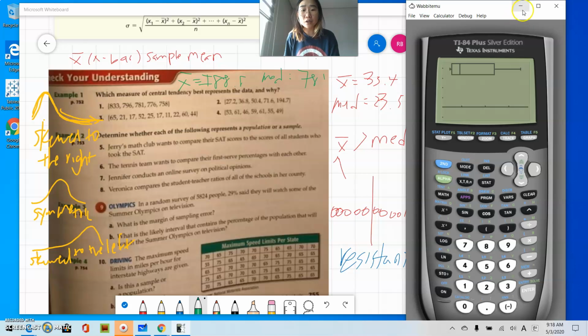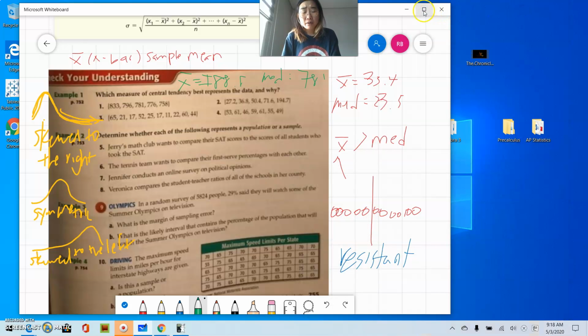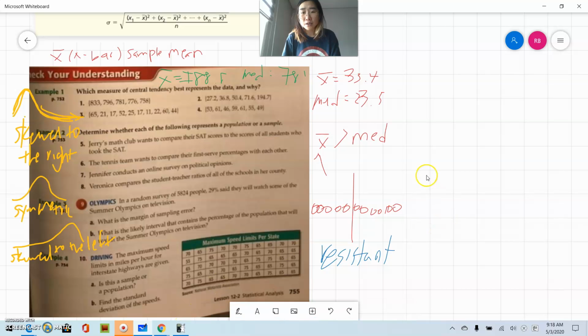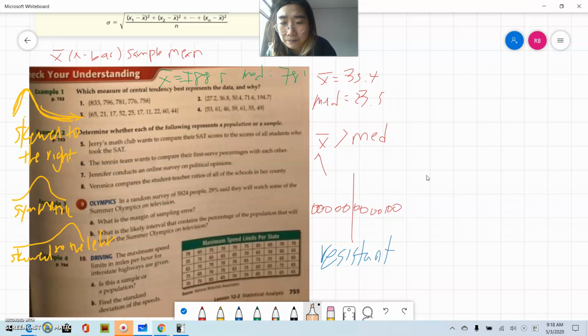Okay. So I think I'm gonna stop there in terms of today's lesson. If you understood mean, median, mode, how to find them. Mode, again, let me show you how to do mode, even though I think it's quite easy. The only things I can find mode for are number 4 and number 3. So there is a repeating number, which is 61. So 61 is the mode for number 4. There could be no mode. If there is no repeating value, everything happens only once, like number 1 and 2, there is no mode. Number 4, 61 is the mode, and number 3, 17 is the mode. And you could have multiple modes, like we talked about.